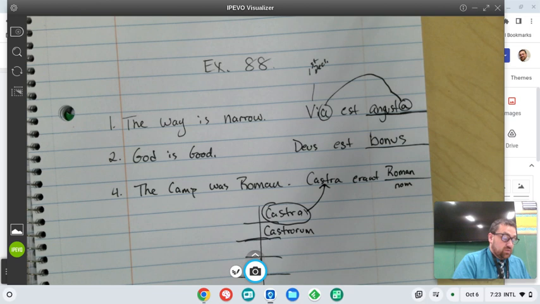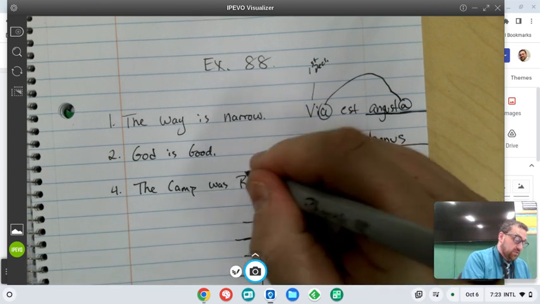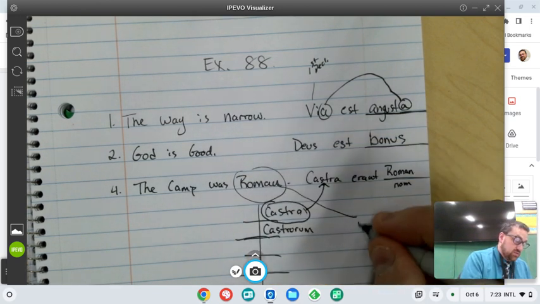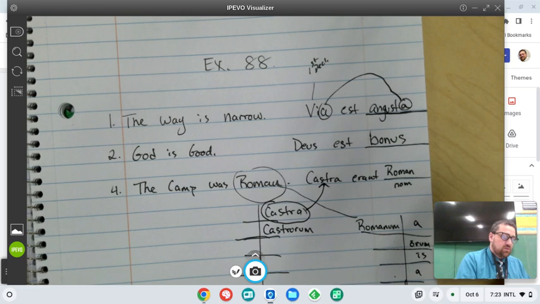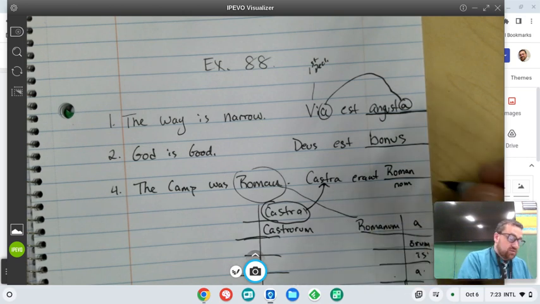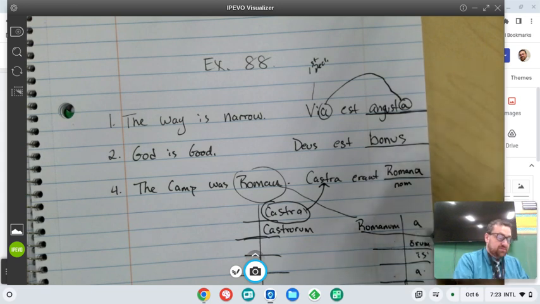And it's a neuter word. So we're going to go with neuter endings. So how do neuter endings go? O, orum, is, is, o, orum, is. So castra erant Romana. We want to use Romana.